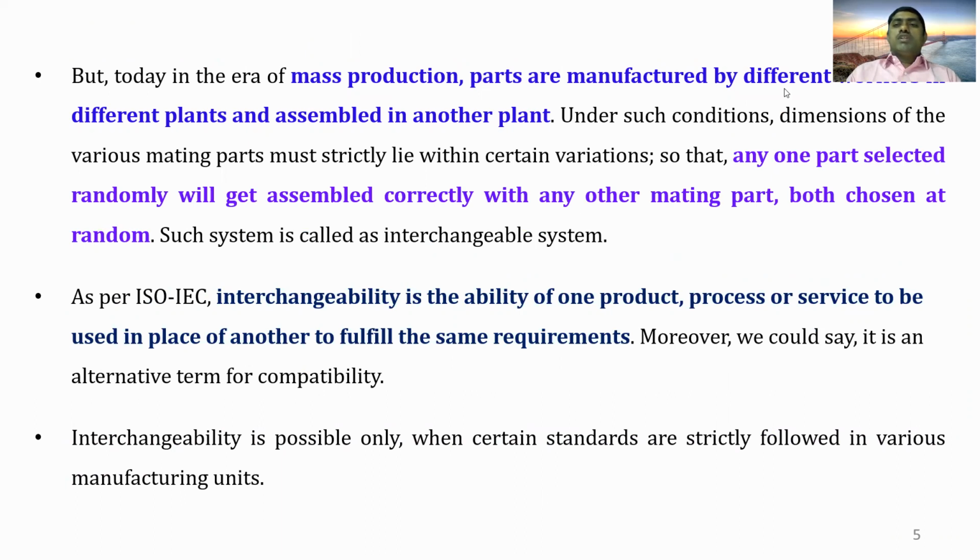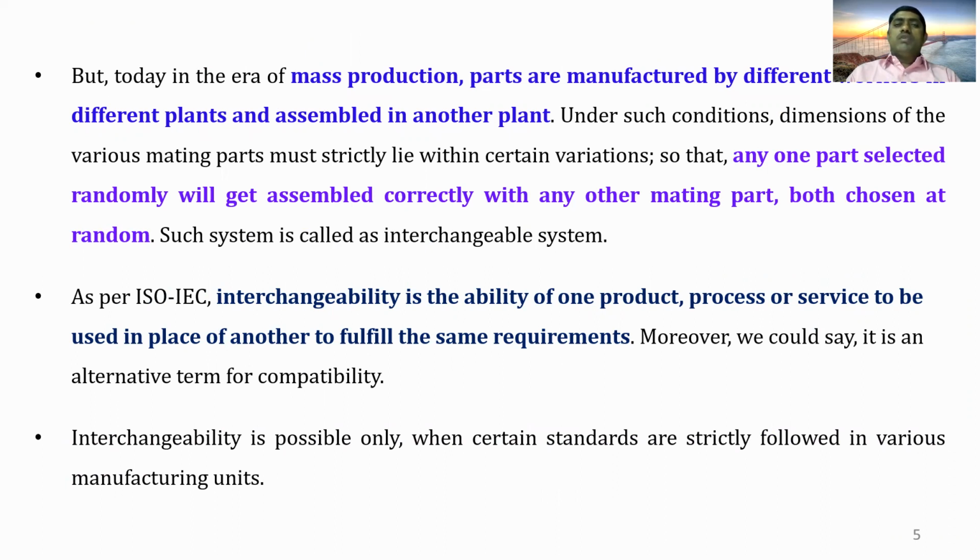In mass production, the parts are manufactured by different workers in different plants and assembled in another plant. Under these conditions, the dimensions of the mating parts must strictly lie within certain variations, so that any one part selected randomly will get assembled correctly with any other mating part, both chosen at random. This system is called the interchangeable system.